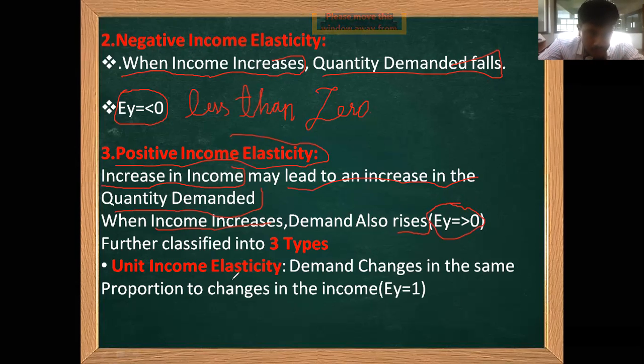Again, it is further classified into three types. One is unit income elasticity. Demand changes in the same proportion as changes in the income. ey is equal to 1. If it is unitary, the changes in demand remain the same as the changes in the income.